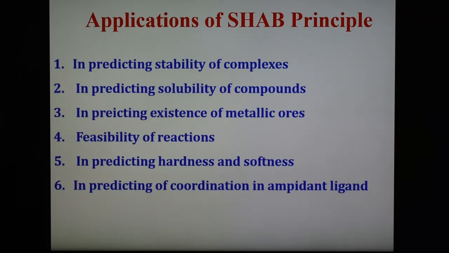So predicting the stability of the complex, we can give the example of AgI2 minus and AgF2 minus. Similarly, we can also give the example of cobalt: CoF6 3 minus is more stable, and CoI6 3 minus is less stable. As we know the concept, if both are soft or both are hard, then it is stable, and if one is hard and the other is soft, then it is unstable.